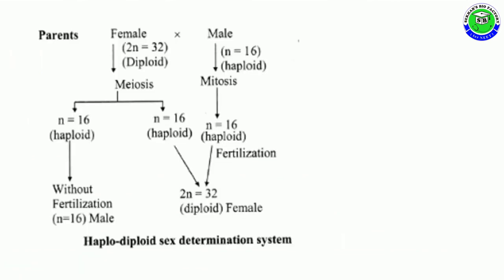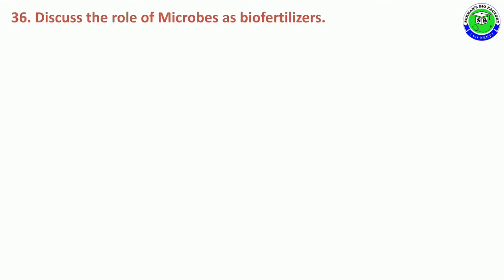It is the flowchart you should draw for this question. The female honeybee is diploid with 32, male honeybee with 16 chromosomes haploid. Gamete formation takes place with meiosis, and here mitosis can produce gametes, and if it is fertilized with sperm, it becomes a diploid female honeybee. Without fertilization, parthenogenesis leads to formation of male honeybees. This is called the haplodiploid sex determination system.